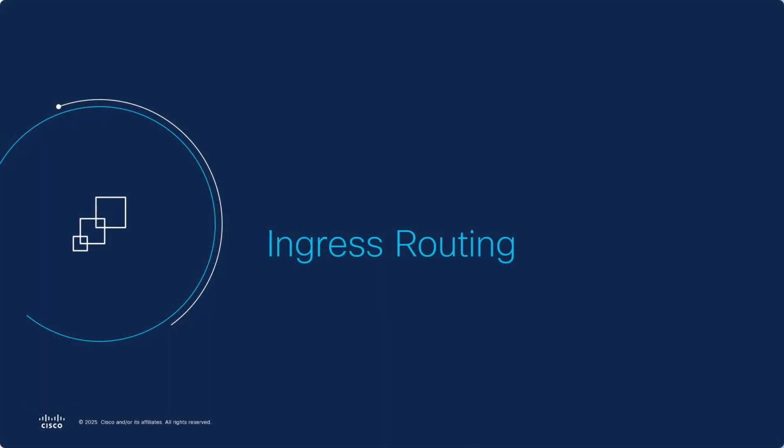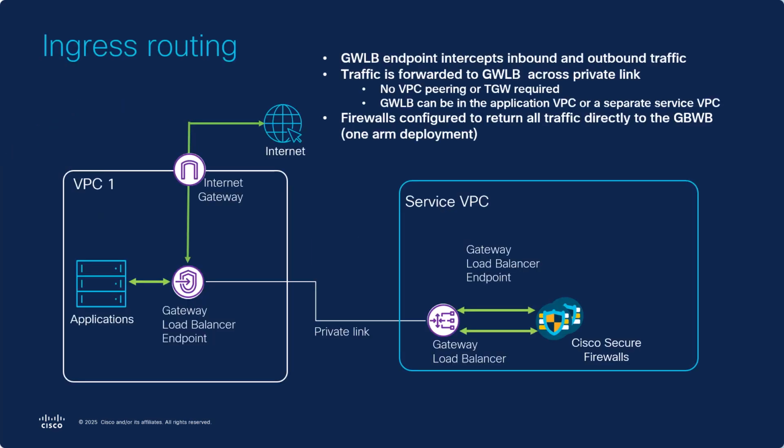Let's conclude with a simple example of ingress routing. If we want to inspect inbound traffic from the internet, we will have to send the traffic as it arrives at the internet gateway to the gateway load balancer endpoint. This has to override the default, which would be to send it to the application whose public IP received the traffic. Such an override requires what is called ingress routing.